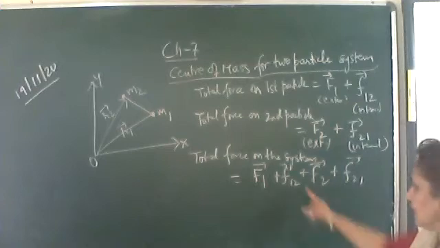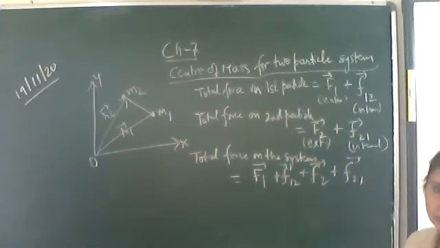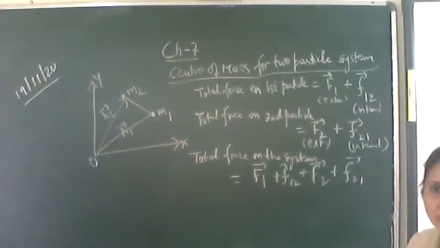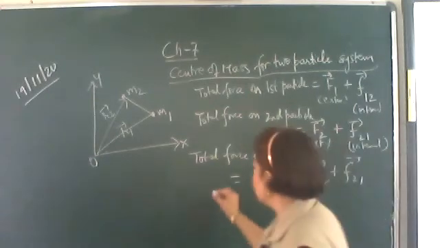Now we know that according to Newton's third law, F12 vector is equal to minus F21 vector. The internal forces will be equal and opposite.